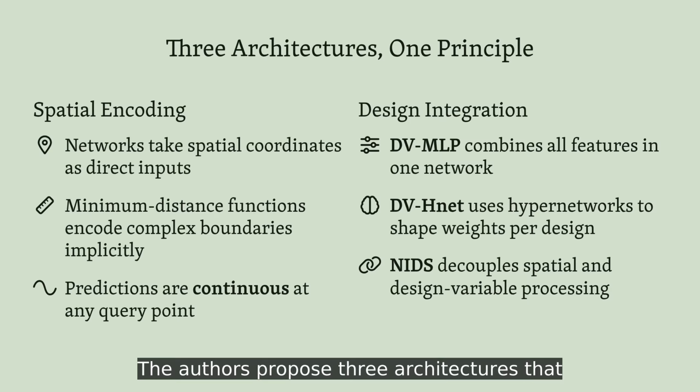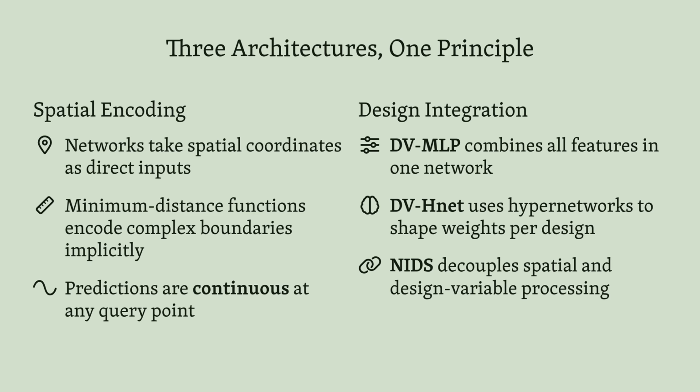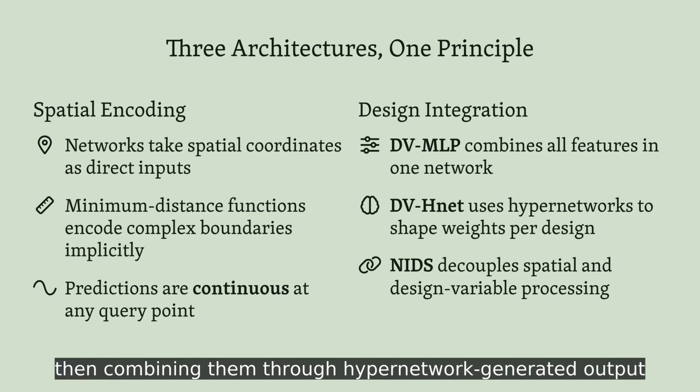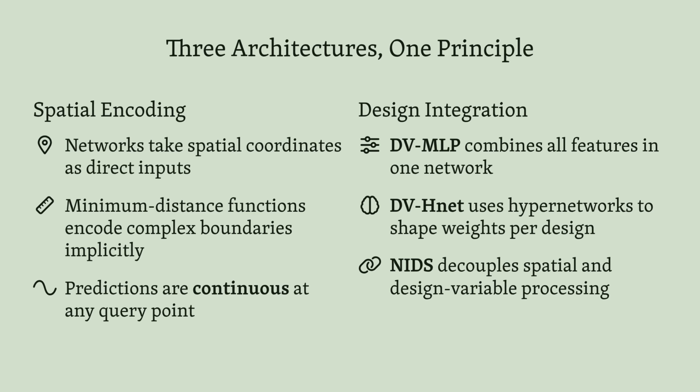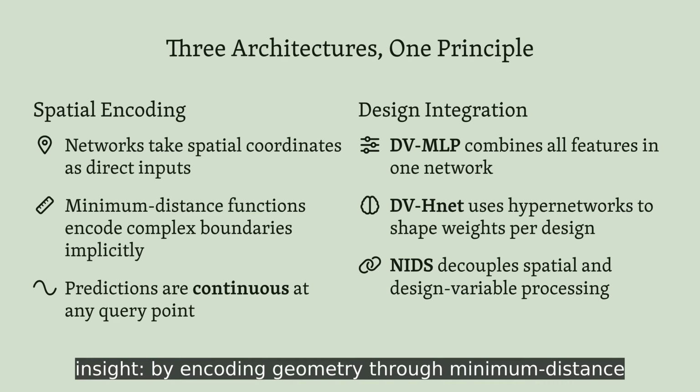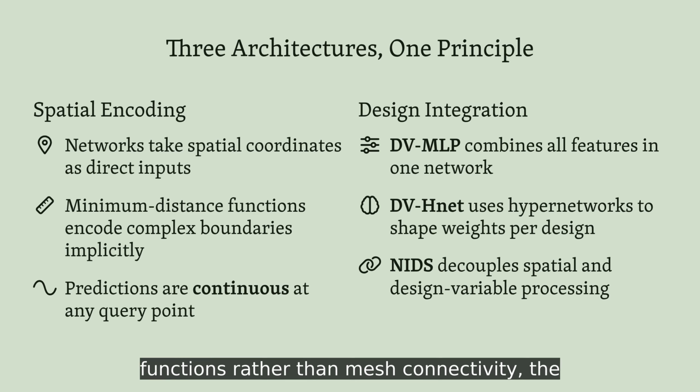The authors propose 3 architectures that break free from fixed meshes. DV-MLP is the simplest, feeding spatial coordinates and design variables into a single network. DV-Hnet introduces a hypernetwork that generates the main network's weights based on the design, allowing the model to adapt its internal structure. NIDS takes this further by processing spatial features and design variables in parallel, then combining them through hypernetwork-generated output weights. All 3 share a key insight by encoding geometry through minimum distance functions rather than mesh connectivity.